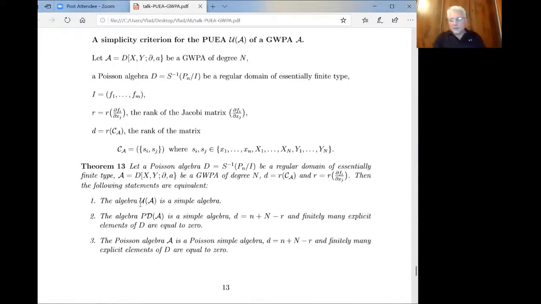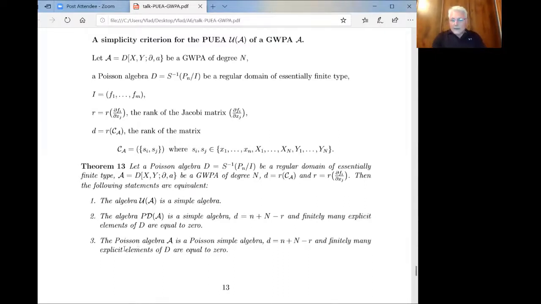The Poisson universal enveloping algebra is simple if and only if the algebra of Poisson differential operators is simple and there is a relation between four numbers. So we have the number N here, capital N, and these two ranks. And also there are finitely many explicit elements of the ring that equal 0. They are given by certain differential operators acting on explicit elements, and everything is explicit, but it's rather technical to explain.